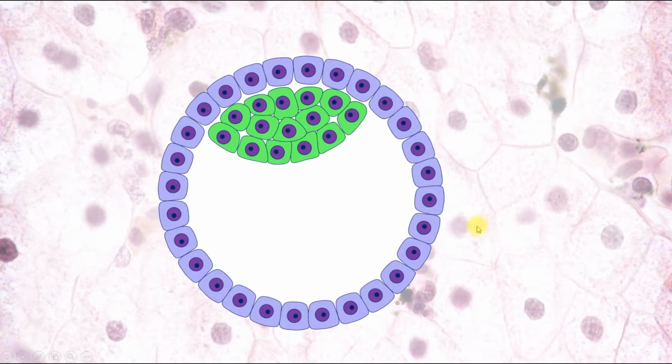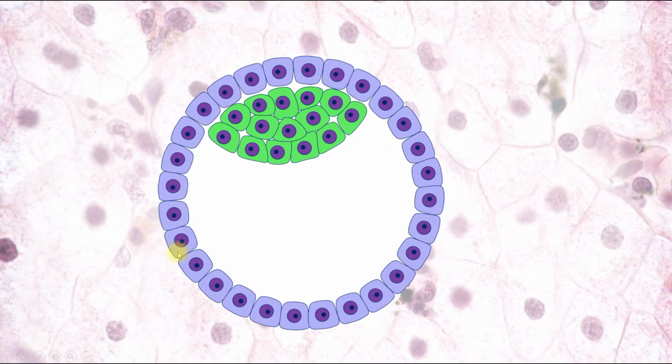It's called implantation. Implantation is the process of attachment to the wall of the uterus, and it usually takes place on the 7th day. Sometimes you can find information in the textbooks from the 5th or 6th day till the 8th day. So that's the term of implantation, but the average is day 7.